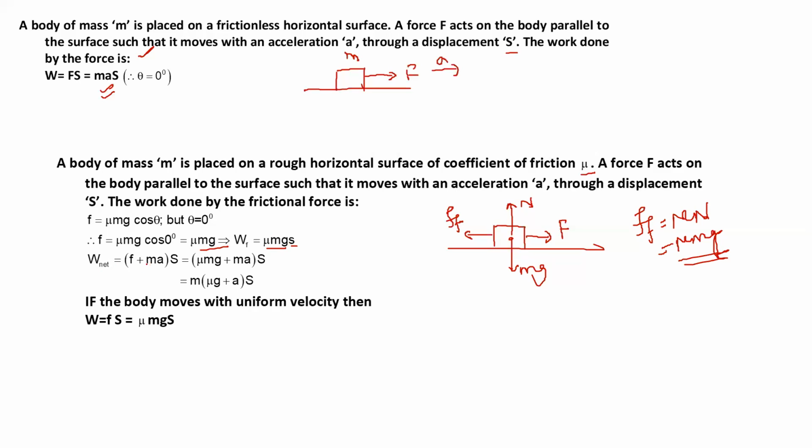And net work done is W equal to Fs plus, since some displacement is there, mas. So mu mgs plus mas. So that is equal to m taking common, m into mu g plus a into s. This could be the net work done. So students, if the body is moving with uniform velocity, let's say in the question given, that means uniform velocity means acceleration is equal to what? 0, no? So only we have to take mu mgs.